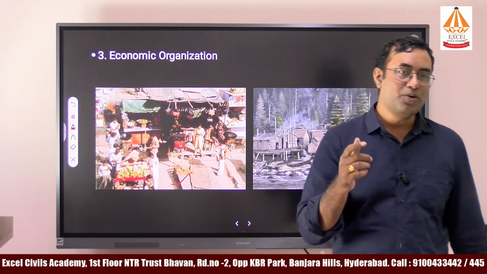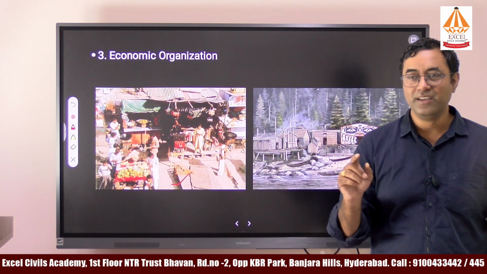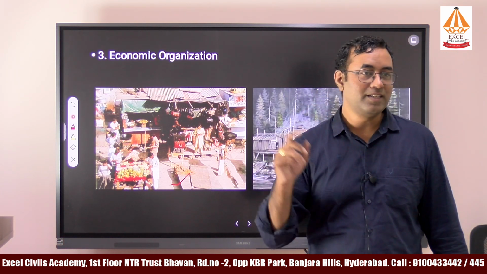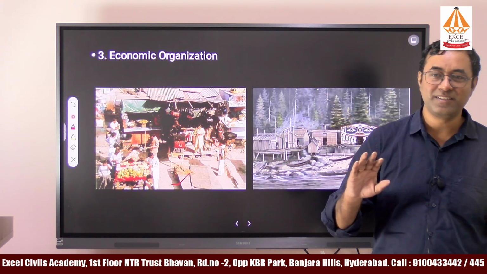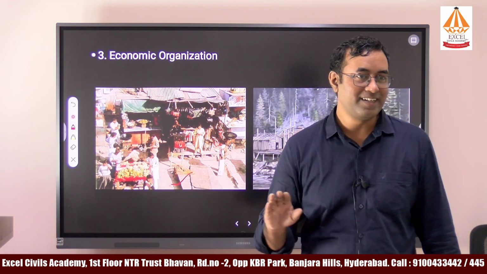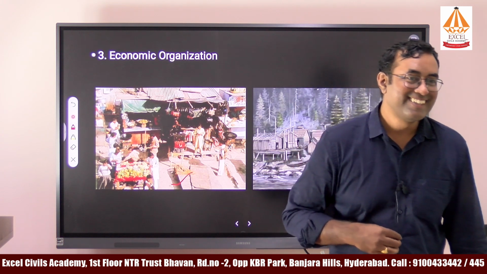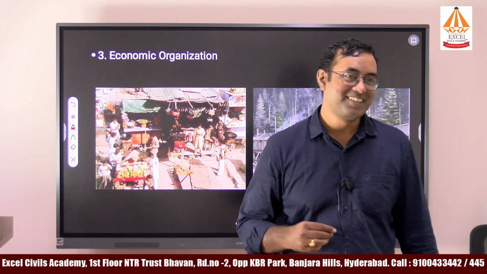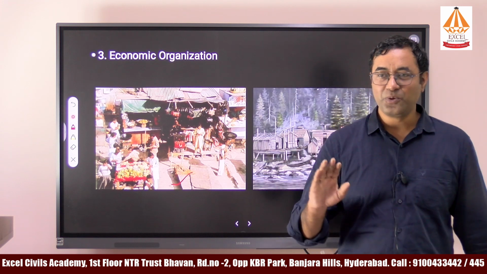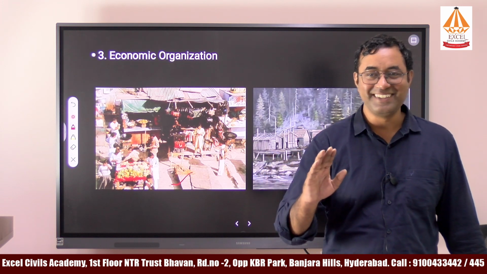Do you know who the king was who started this type of token currency in the historical past? You might have studied it in your lower classes. Yes, it is not Samudragupta, but it is Muhammad bin Tughlaq. Many people say Tughlaq, but he is an intelligent person.